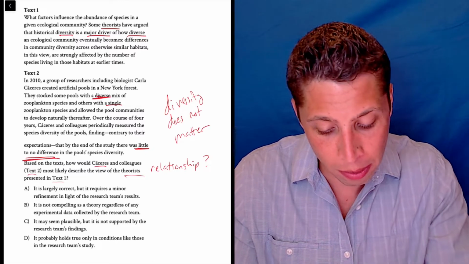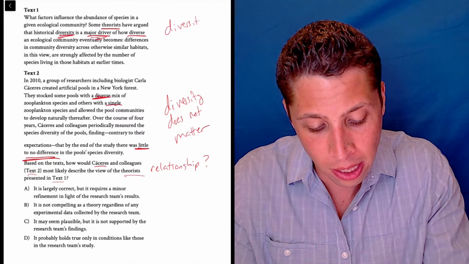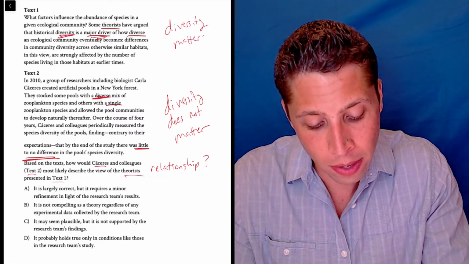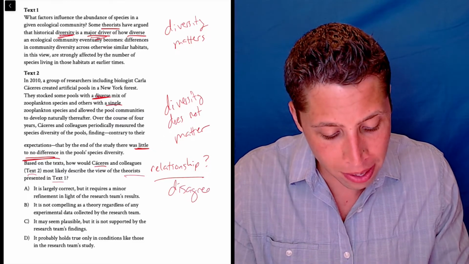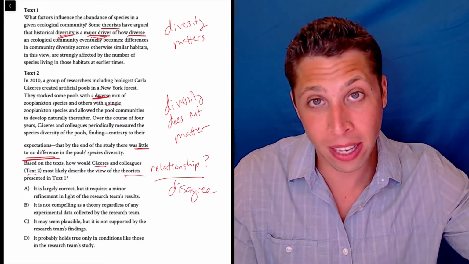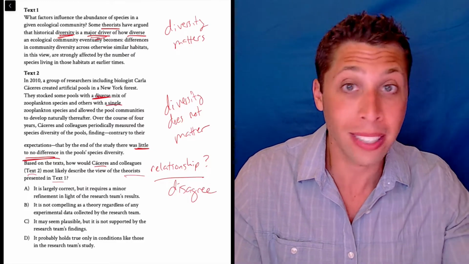So they disagree because these people said diversity does matter. It's a major driver, right? Diversity matters. So even here, I'm getting a little too complicated. What's the relationship? In a way, they basically disagree, right? The theorist said one thing, Caceres found something else. There's a disagreement. So what choice kind of sounds like disagreement?